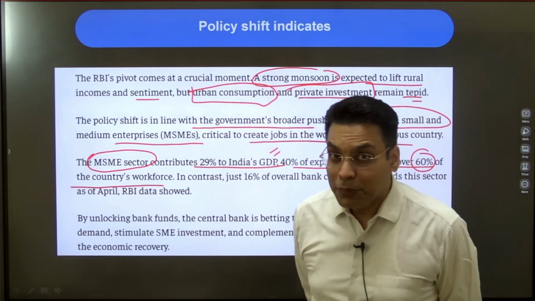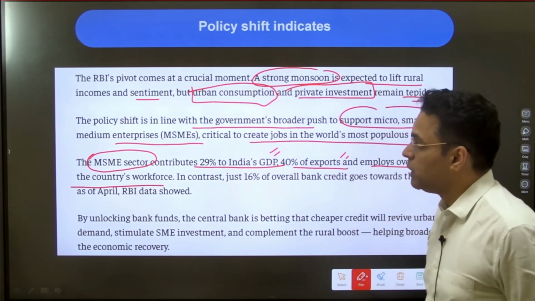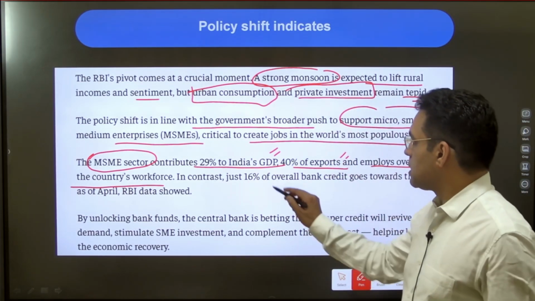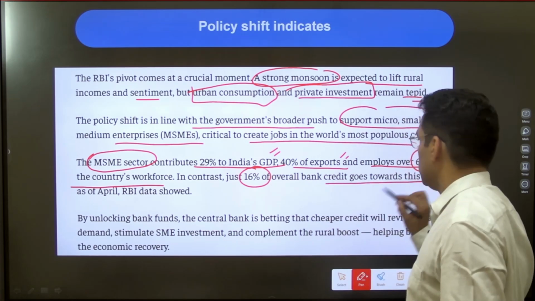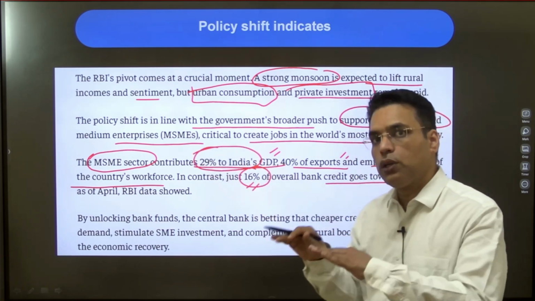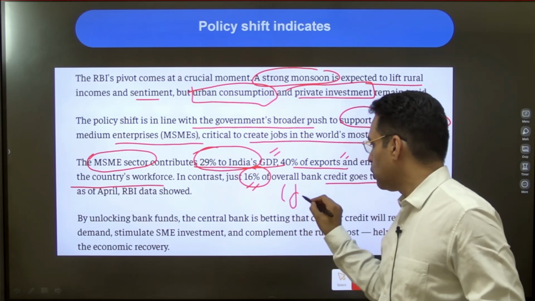Now, small, medium enterprise, micro, small, medium enterprise for both industry and the service sector will account for that. In contrast, 16% of overall credit goes to this sector. So, even though it accounts for 29% of GDP, the credit going to this sector is less, and here we are talking about the formal credit.